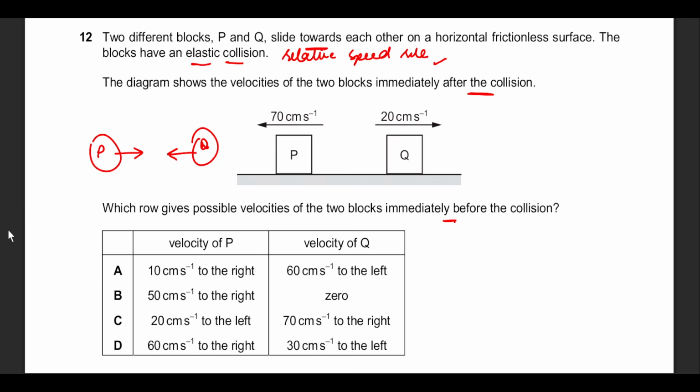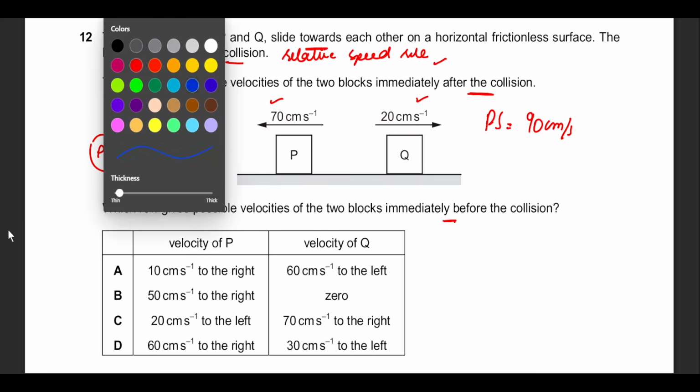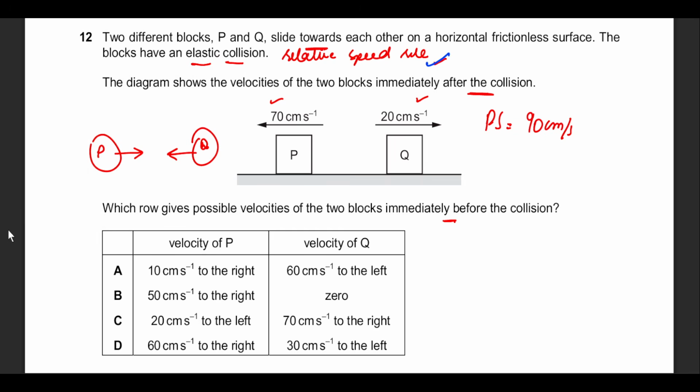So at this stage, because they're moving in the opposite direction, 70 and 20, the relative speed after collision comes down to 90 centimeters per second. And that's how the rule works. If they're moving opposite to each other, then the speeds add up. If they're moving in the same direction, you have to take a subtraction. So anyway, I've added the speeds.